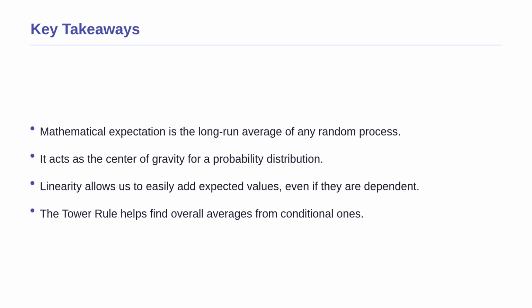We have covered a lot of ground today. To summarize, mathematical expectation is the foundational pillar of probability, acting as the long-run average of any random process. It simplifies complex events into a single number, representing the center of gravity for the data. By mastering properties like linearity and the law of iterated expectations, you can easily break down complicated real-world problems into manageable pieces. You now have the tools to predict what the future holds on average.